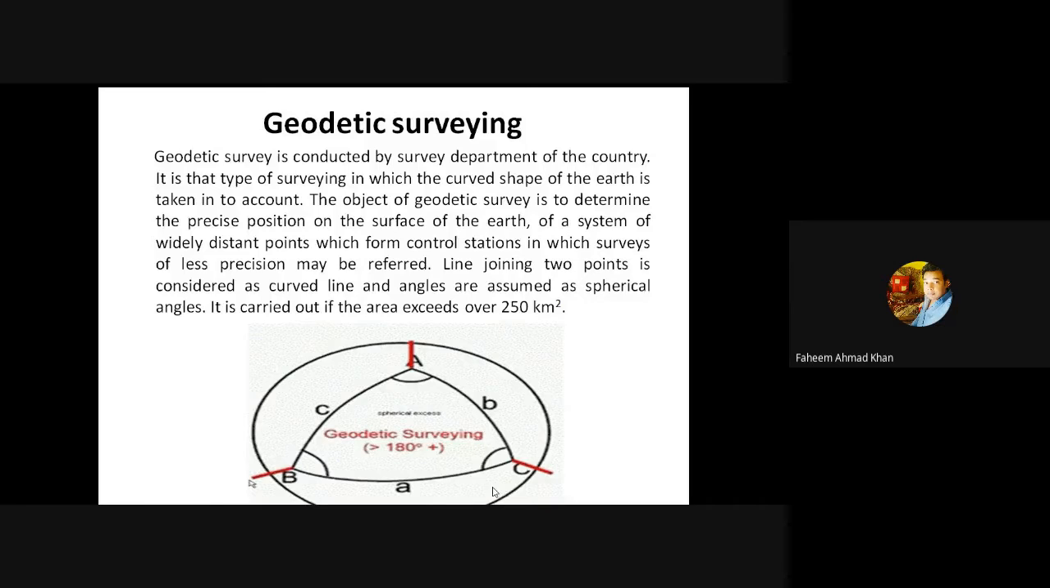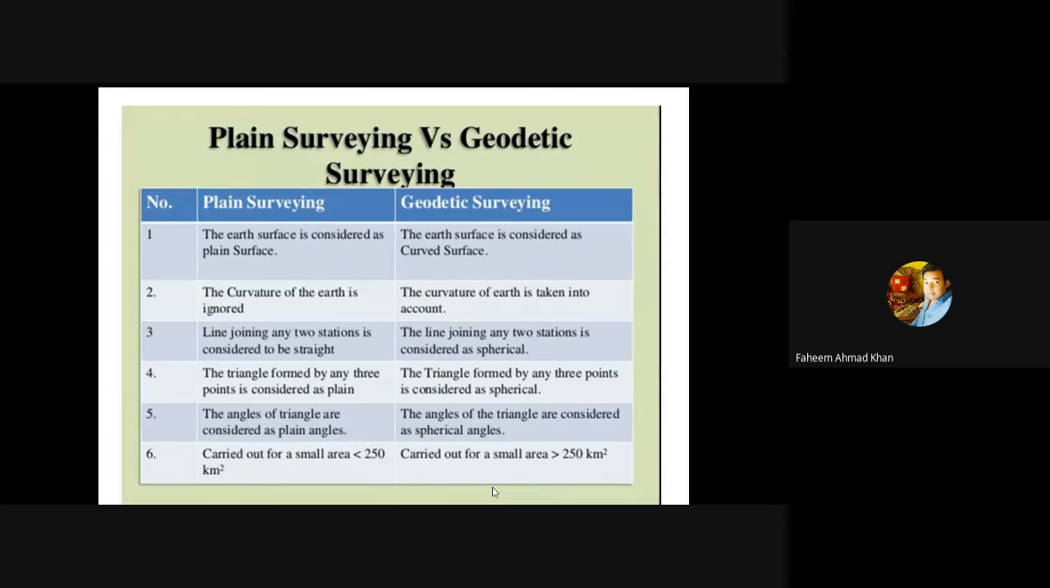Hence, the curvature of the earth will be taken into consideration. For smaller work, up to 250 square kilometer, we do not consider the earth as curved, whereas in geodetic survey, curvature is considered if the area exceeds 250 square kilometer. Now, here is a table which will help you in differentiating both the plane surveying and geodetic survey.